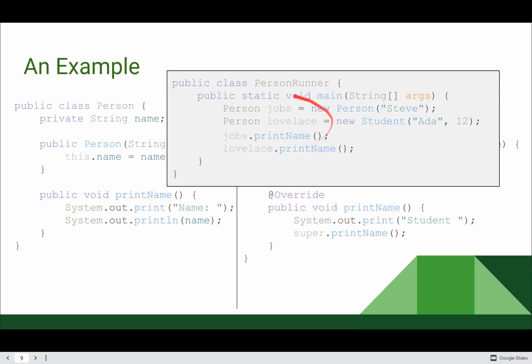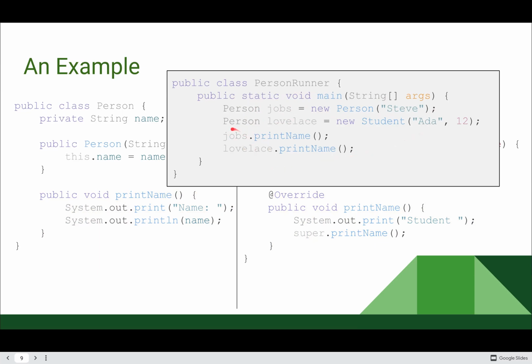If I create some other piece of code that's actually going to run these, I'll call it the PersonRunner class, in my main method, because that's the piece of code that actually starts when we click run. Let's say we make two Person reference type objects, jobs and lovelace. We talked about these same variables last time. Jobs is a new Person with the name Steve. Lovelace is a new Student with the name Ada and the grade 12.